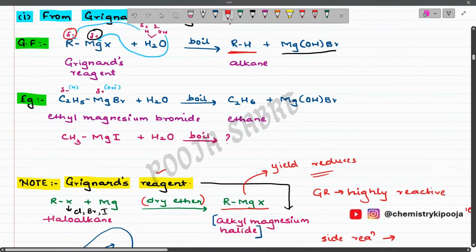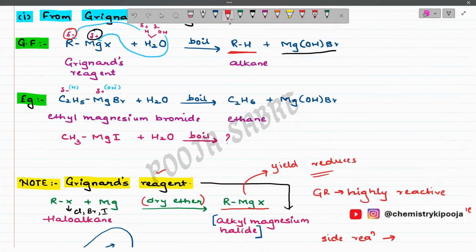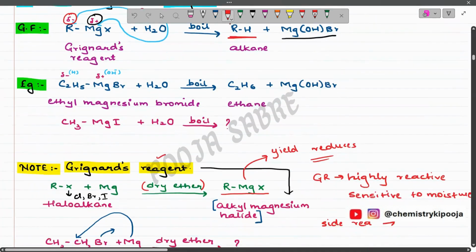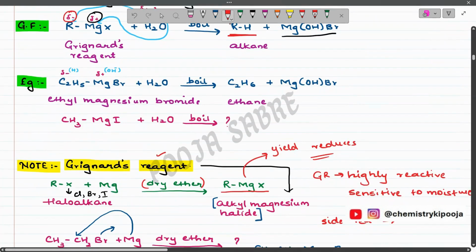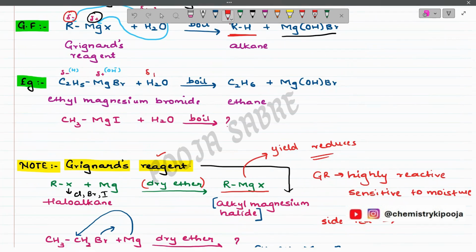Now in this case, we have ethyl magnesium bromide and water. Now it is again simple. We know that water has H plus, I'm writing here, H plus and OH minus, right? So H, since it is plus, will go to which group? It is going to combine with C2H5 because it is negative, and OH will go and attack magnesium because it is positive.